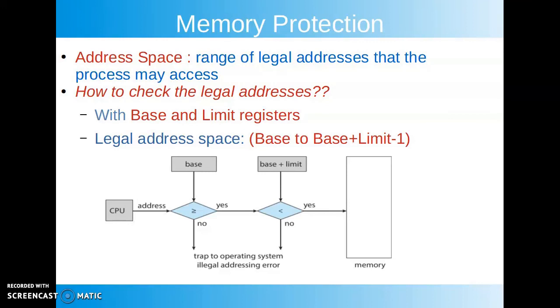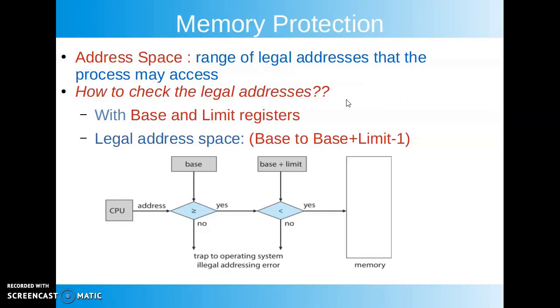This is the area of the memory which is the legal address space for the process, and it can access and operate within this area only. So address spaces should not be conflicting and a process should not be allowed to access anything from the address space of some other process.